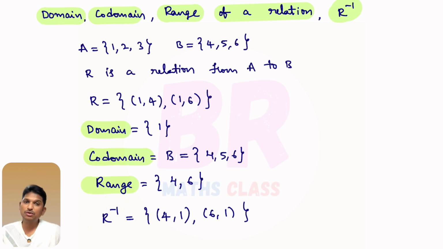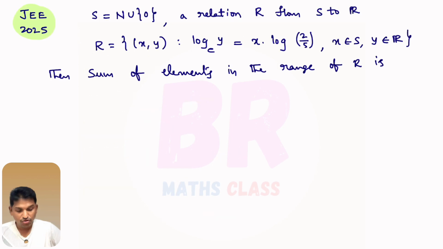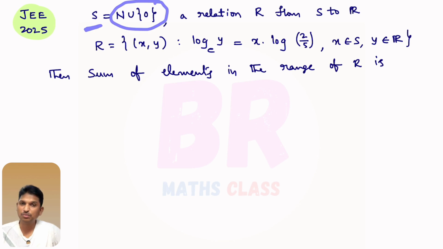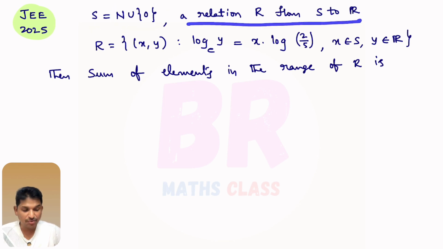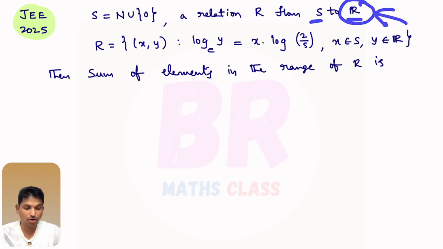Okay. Now we do problems on what way they are asking related to domain and range of a relation. You observe, this is the question given in 2025. S is a set. What is the set? Set of all natural numbers including 0. That means S is nothing but whole numbers. A relation R from S to R. Here do not confuse this R and this R. This R is a relation and this relation is from S to R. This R is the set of all real numbers.